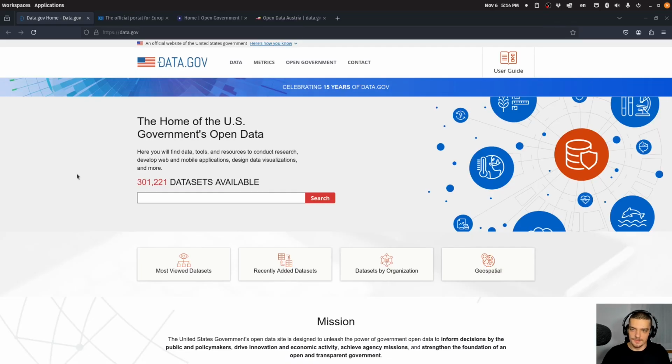Now, next up, we have something that can be considered more of a category of websites rather than individual sources, and this is government websites. Oftentimes, governments of countries, of unions, of organizations will have data platforms or dataset collections that you can easily browse and download data from. So, for example, here we have data.gov, which is the United States government open data. You can see we have 300,000 datasets available here.